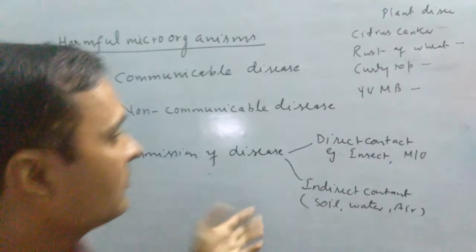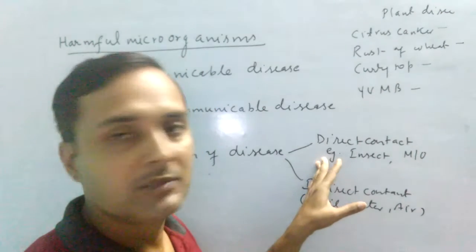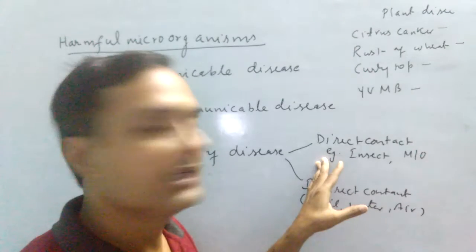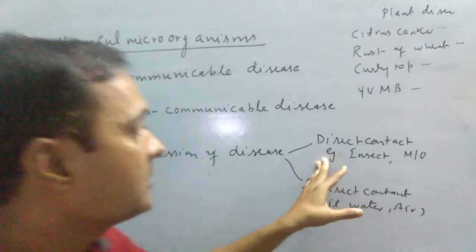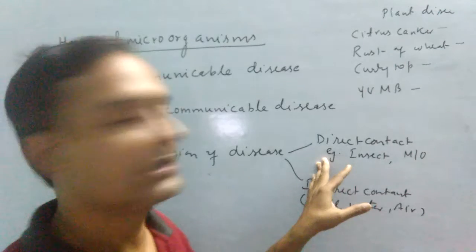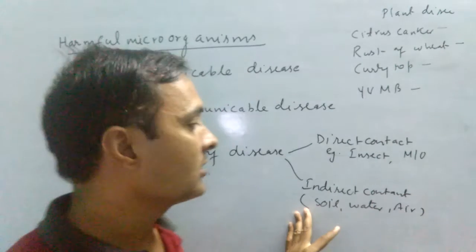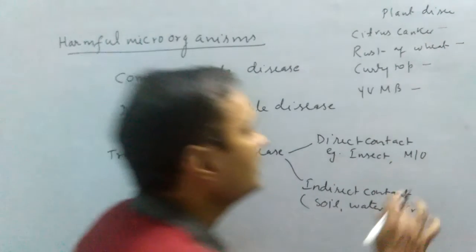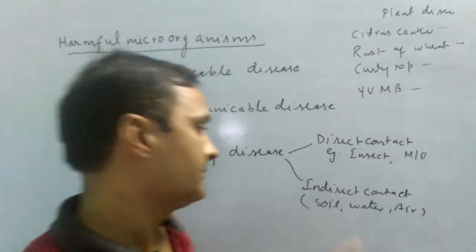Once again, what do you mean by direct contact? In this type of transmission of disease, there is no need of any medium. The pathogen is directly transferred into the particular living organism to cause the disease. In case of indirect contact, this type of disease transmission requires a particular medium, and this medium may be soil, water, or air.